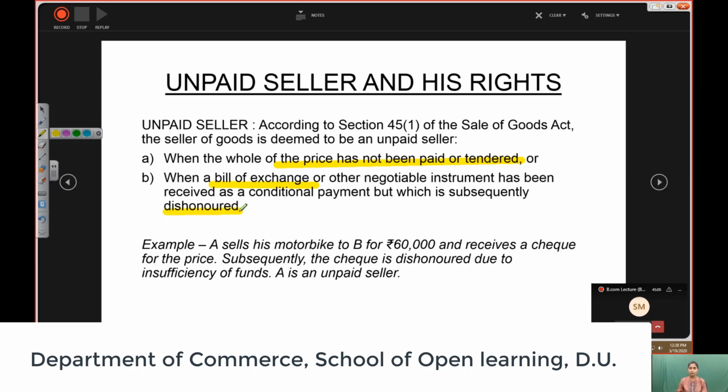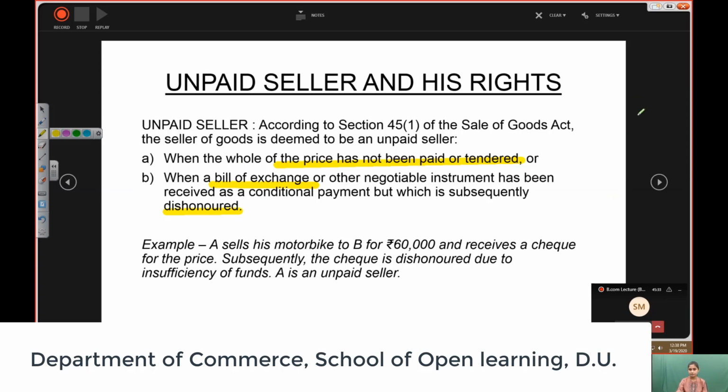A sells his motorbike to B for ₹60,000 and receives a check for the price. Subsequently, the check is dishonored due to insufficiency of funds. A is an unpaid seller. So in this case, A sells his motorbike for a certain price, he receives the check, and subsequently the check is dishonored. So A will be termed as an unpaid seller.